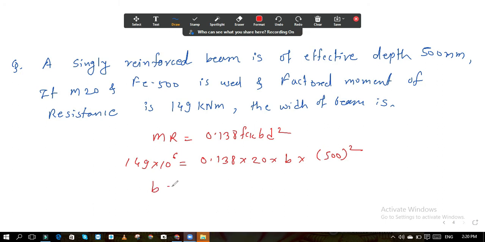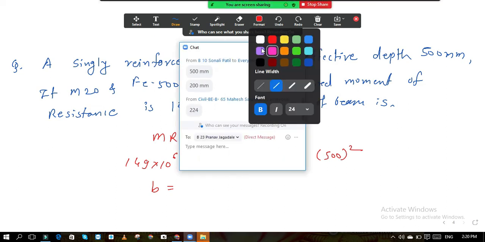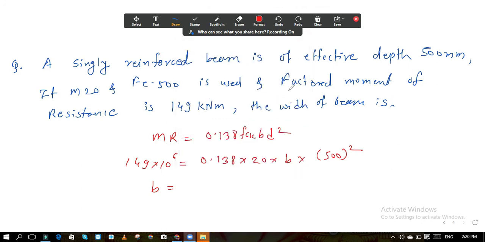So B is equal to. Now do the calculation once again and let me know the answer. If you get the answer in between the options, you have to round up the value. I will write here the options. 224 is the correct answer. So 224 mm means we will round this to 225 mm.